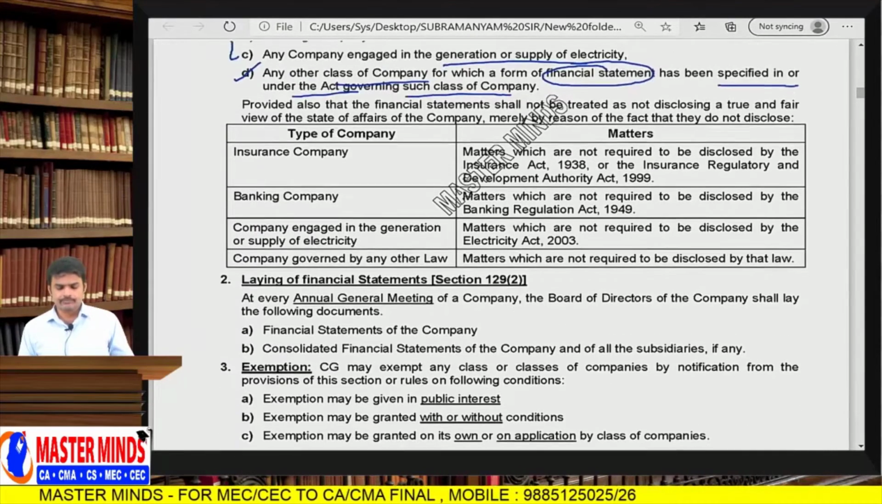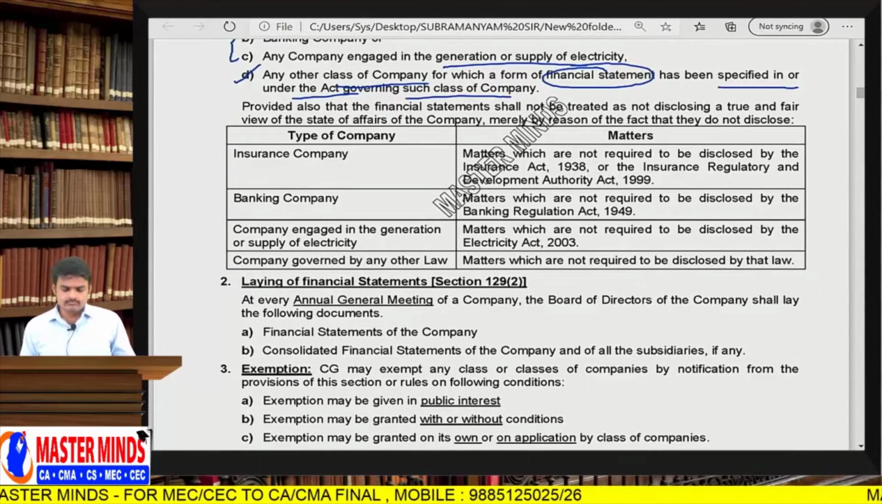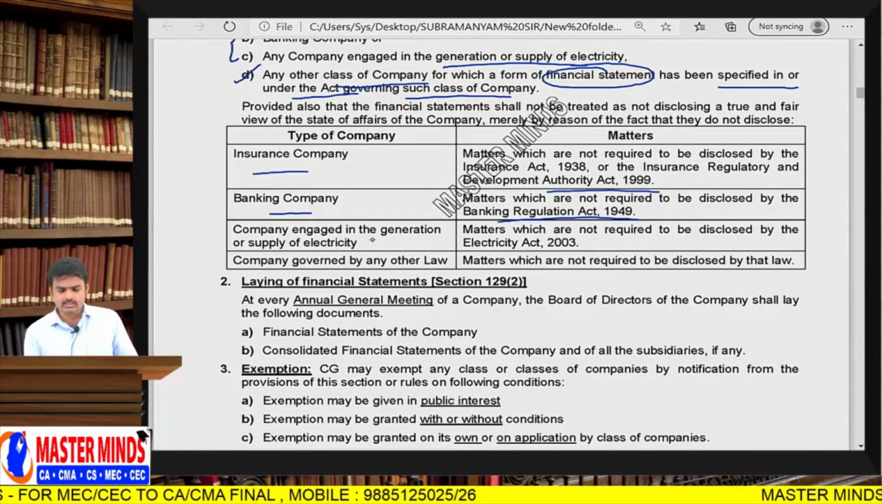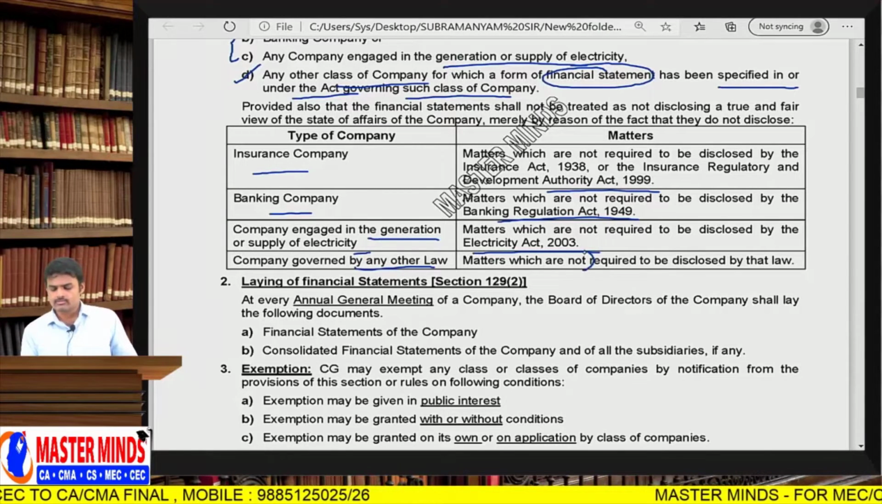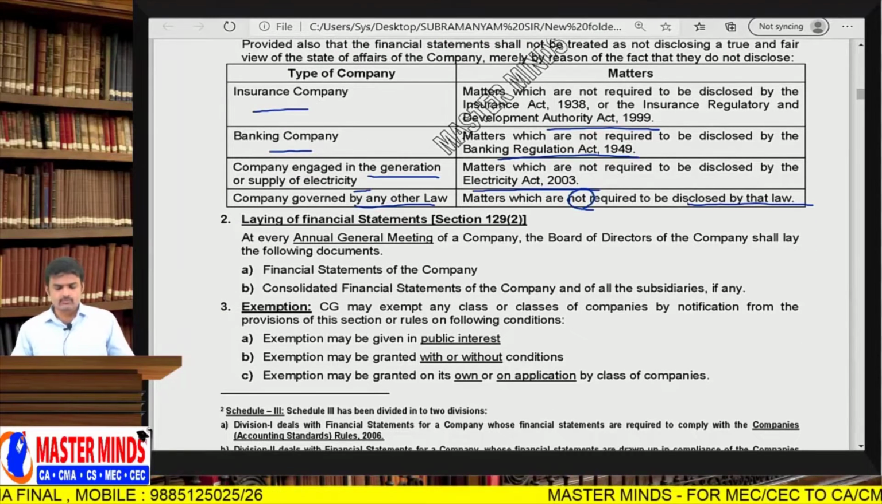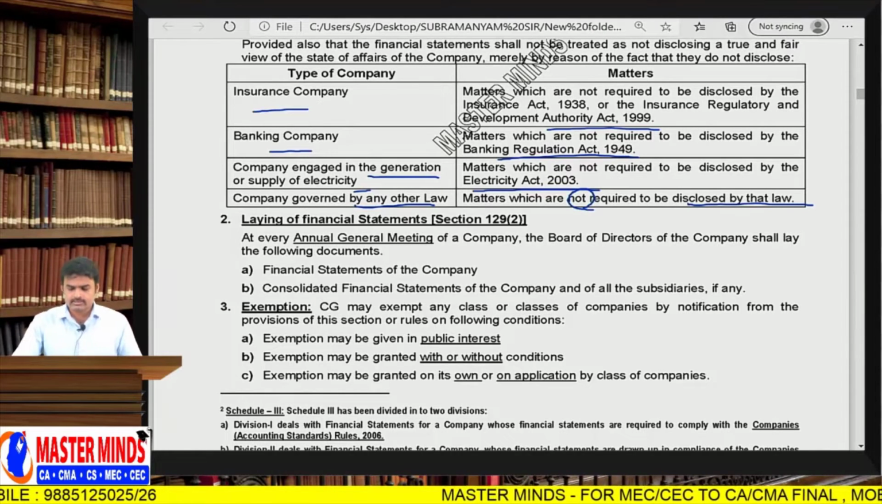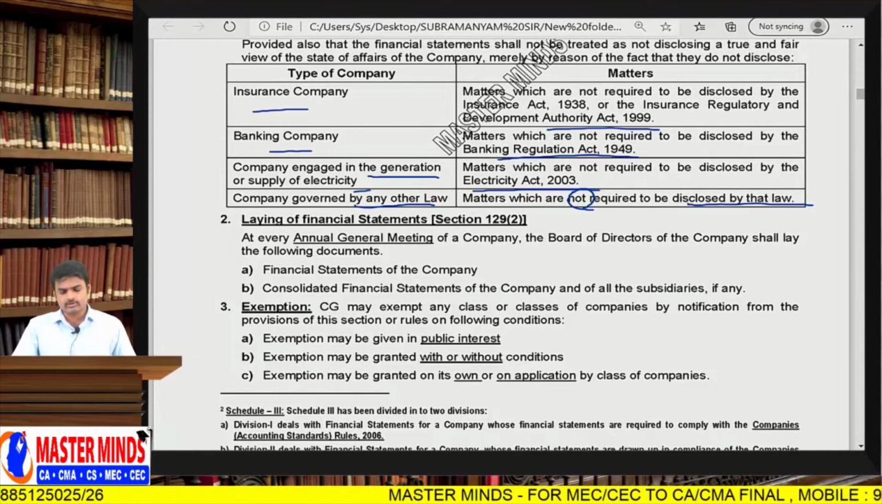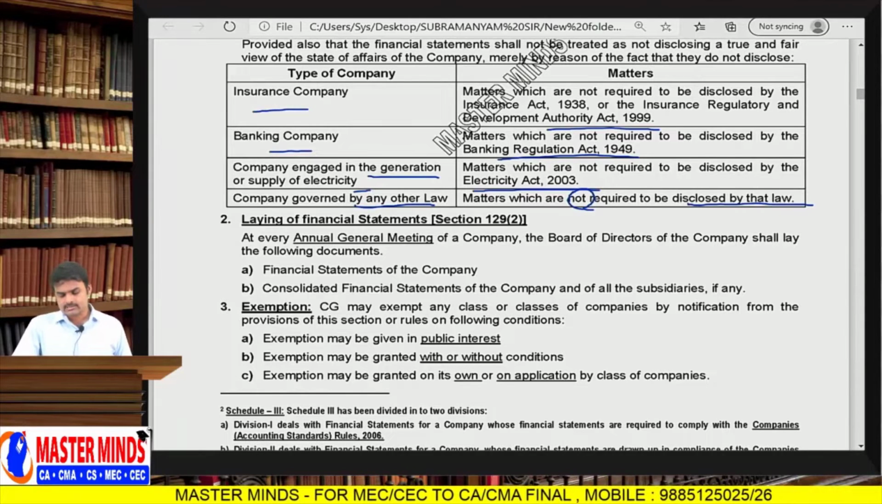So next one, the box is very simple: insurance companies under IRDA, banking companies under the Banking Regulation Act, and the Electricity Act 2003, or companies governed by any other law, for matters which are not required to be disclosed by that law. Laying of financial statements, section 129 subsection 2. At every AGM of a company, the board of directors shall lay the following documents. First is the financial statements of the company. Second is the consolidated financial statements including its subsidiary financial statements.